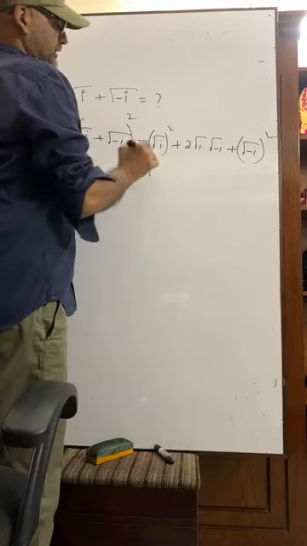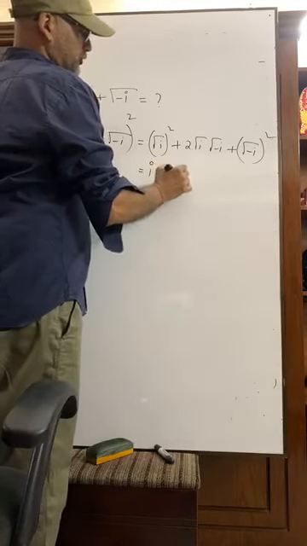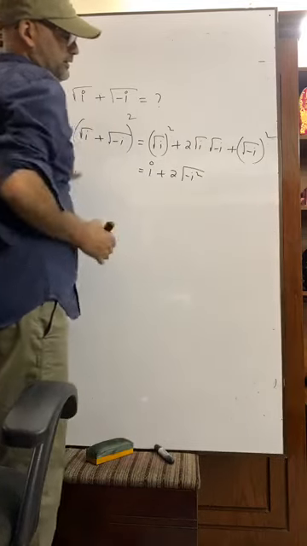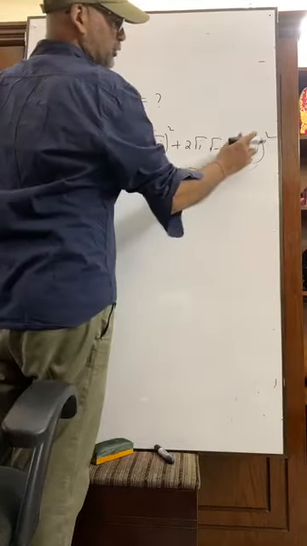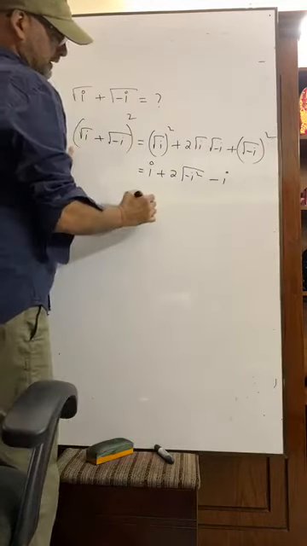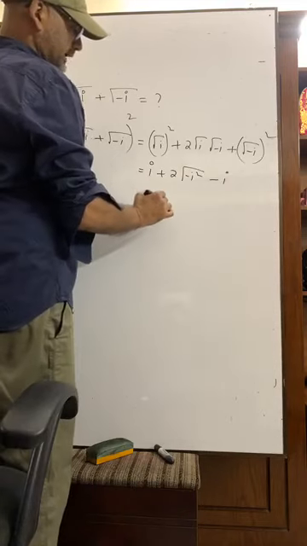So it is i, and 2 root over i into root over minus i, that is minus i square. The square root and 2 will be omitted, to have only minus i, and i and minus i will be omitted, and we will get 2.